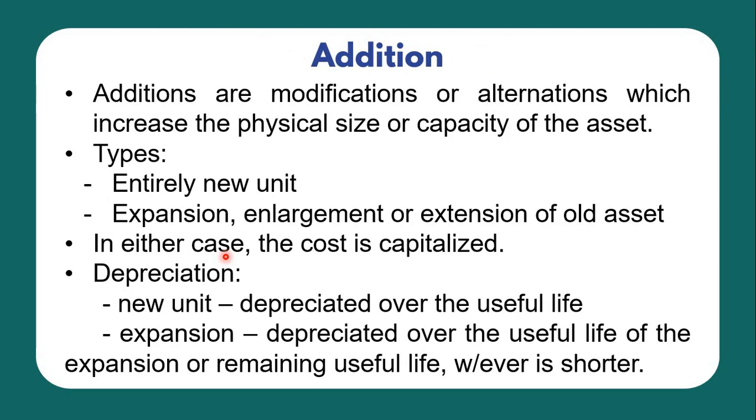The additions are modifications or alterations which increase the physical size or capacity of the asset. There are two types of additions. We have an entirely new unit, or an expansion or enlargement or extension of the old asset. An example of this is at first you build a one-story building, but subsequently nag-extend mo og second floor, third floor, and so on. So that is an addition or expansion. In either case, such cost of addition is capitalized.